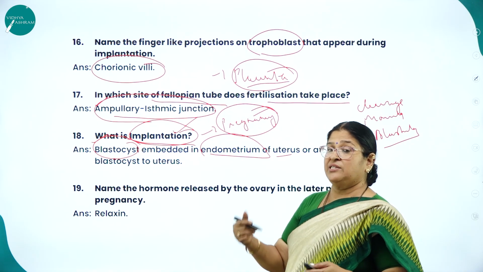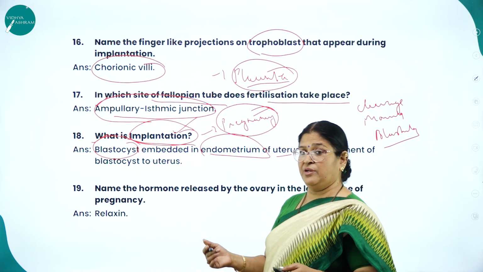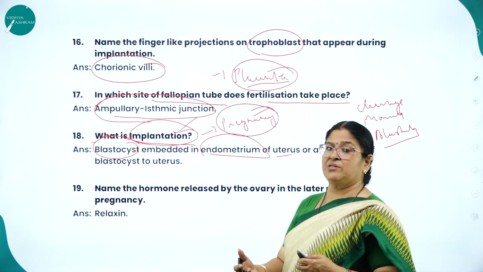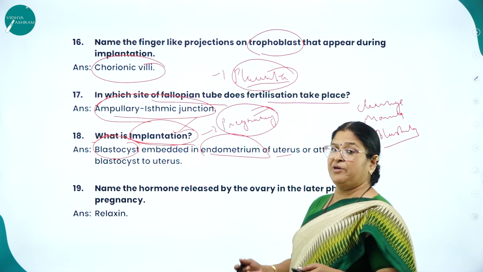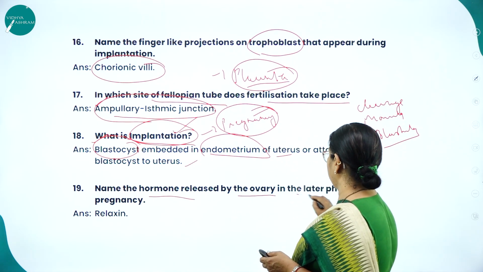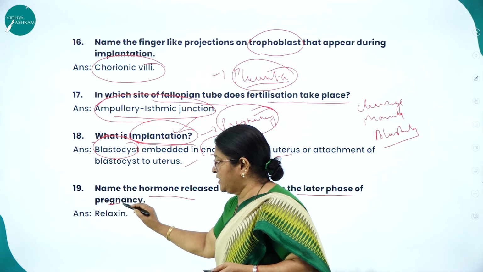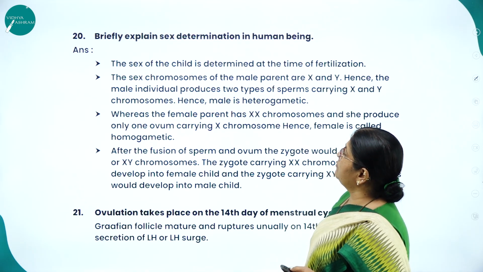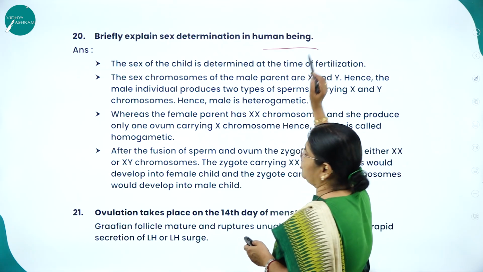As I said, the gestation period is what? In human beings, it is 9 months. So completely during that 9 months, the formation and complete development of the fetus will take place. Next, name the hormone released by the ovary in the later phase of pregnancy. That is relaxin. Moving on to the next question, briefly explain sex determination in human beings.